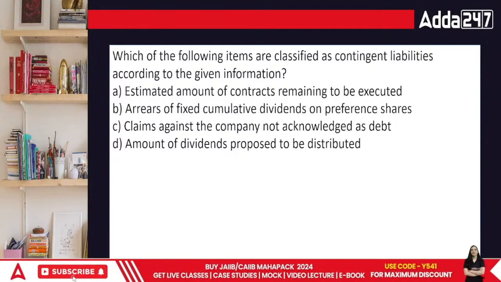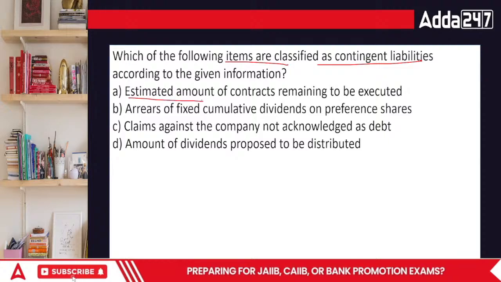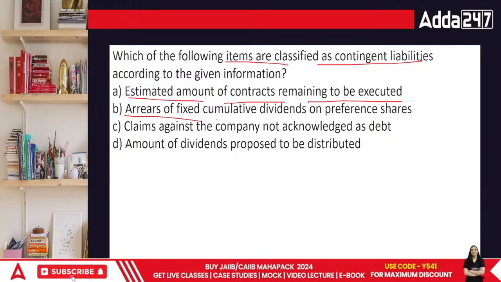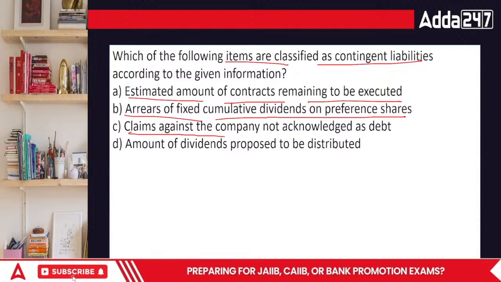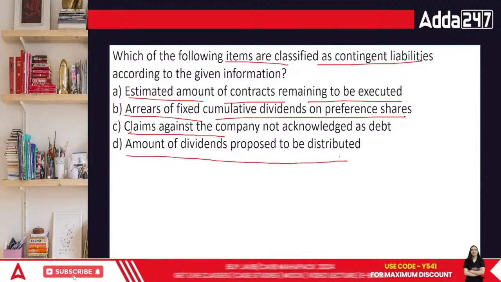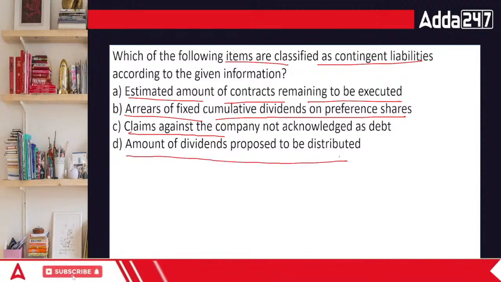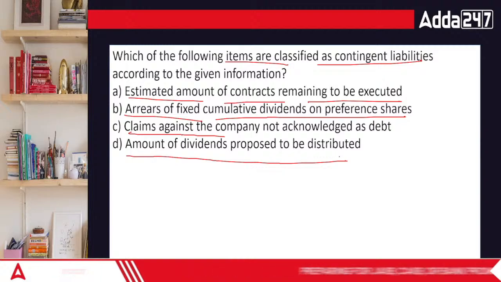Which of the following items are classified as contingent liability according to the given information? Estimated amount of the contracts remaining to be executed, arrears of fixed cumulative dividends on preference shares, claims against the company not acknowledged as debt, or amount of dividends proposed to be distributed. The dividend that we have proposed to be distributed, obviously we are proposing it, that means we are certain about it.